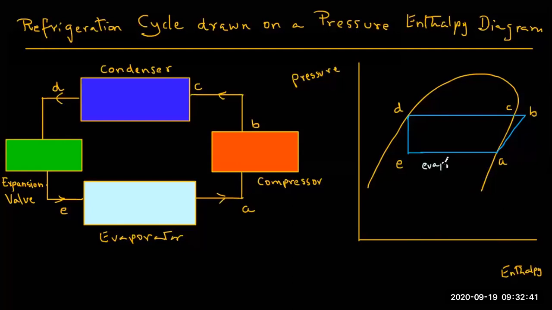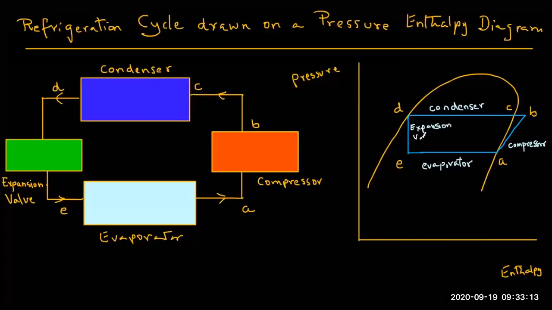So EA is the evaporator. In the evaporator, at the same temperature, the liquid keeps absorbing the surrounding heat, like on the gas carrier, and keeps changing into vapors as in the tank. And then from A, that is the compressor, the pressure is increased, and you can see the temperature is also increased, and the entropy of the system remains the same.